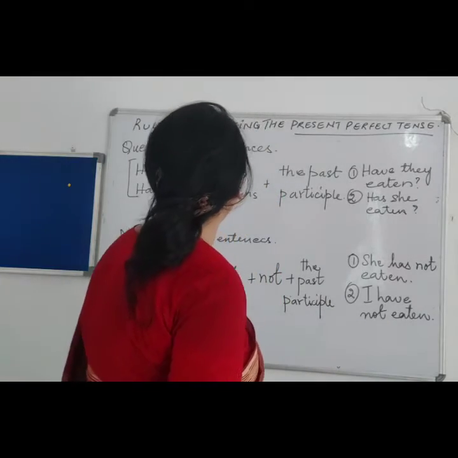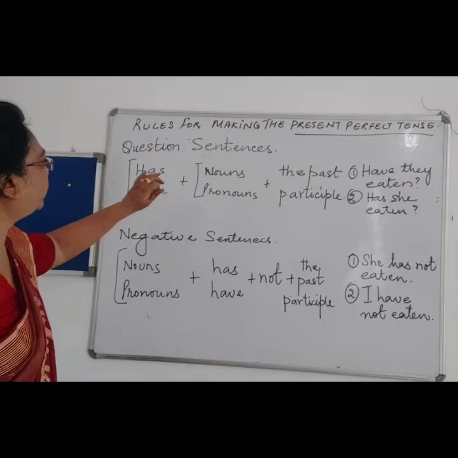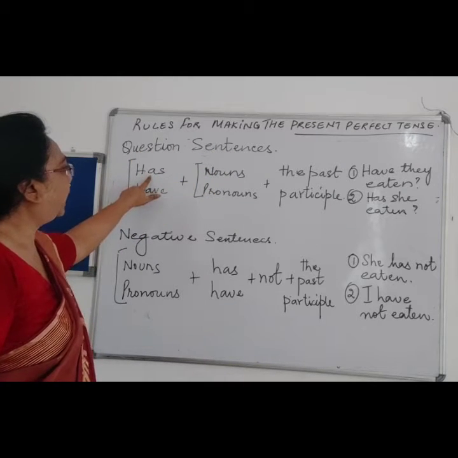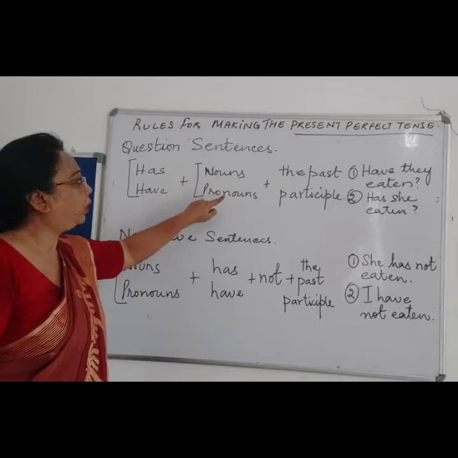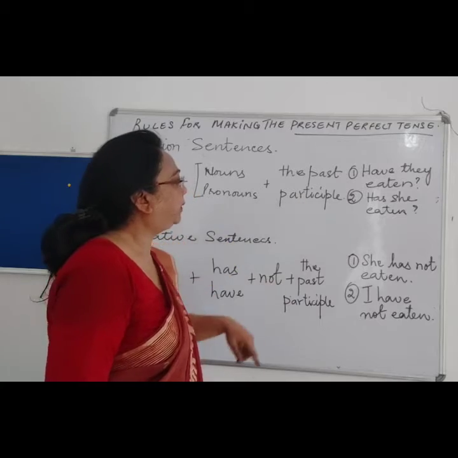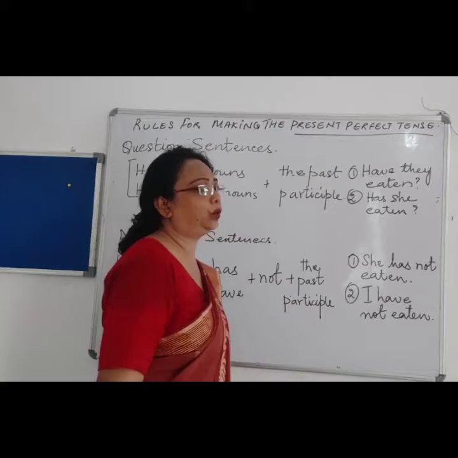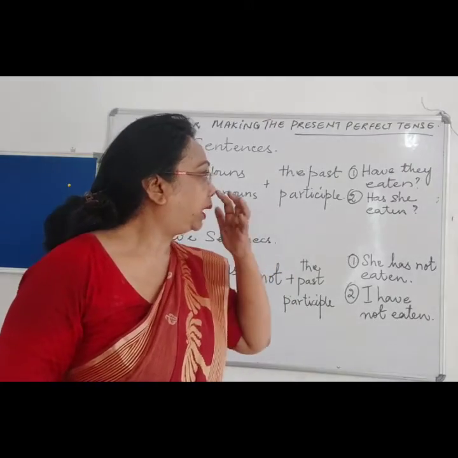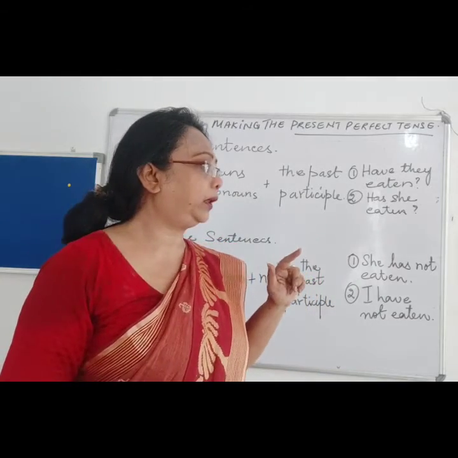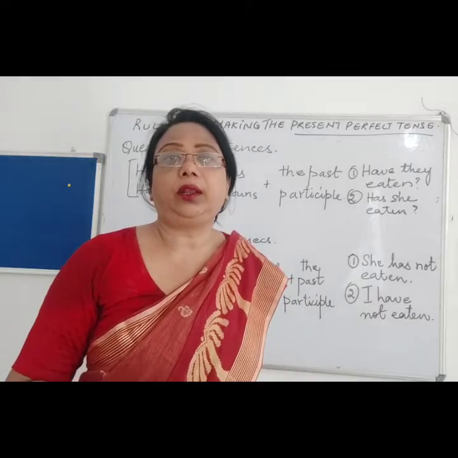Now let us see some more sentences. The question sentence for the present perfect tense: we add has or have to the noun or pronoun plus the past participle. Let's take an example. Have they eaten? As I told you in the previous part, we add have when the noun is plural.